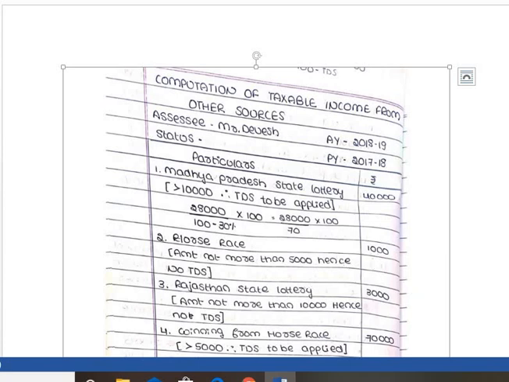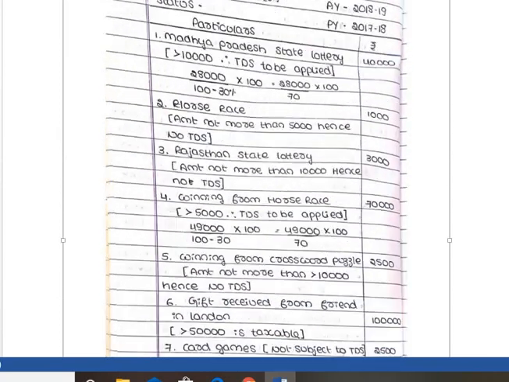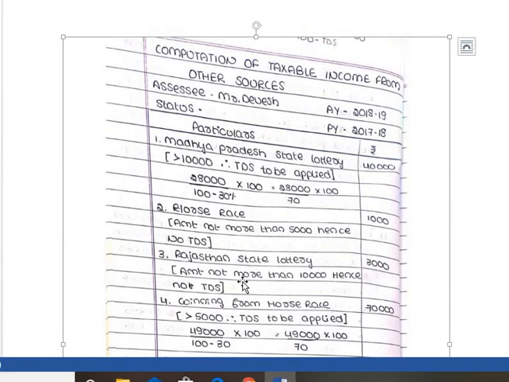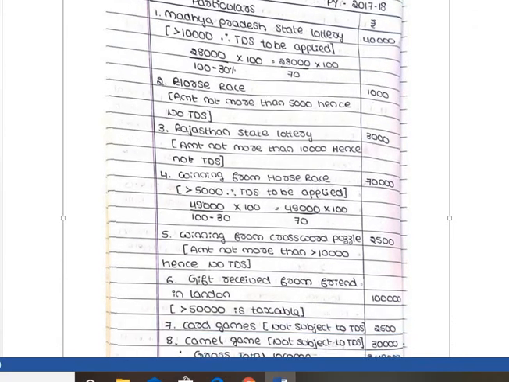Next, winning from Rajasthan State Lottery, here the amount given is 3,000. We know that for lottery, if the amount crosses 10,000, then we have to apply TDS. But here the amount is not more than 10,000, so no TDS. The given amount is directly taxable.